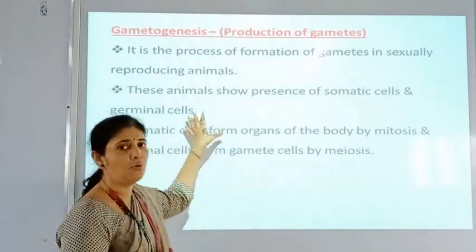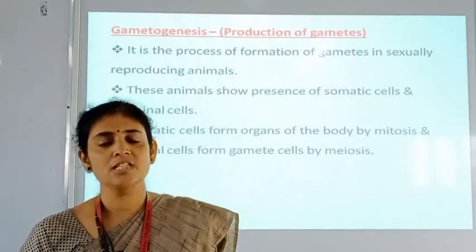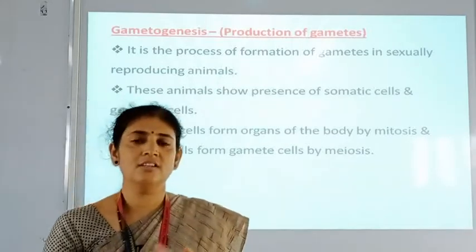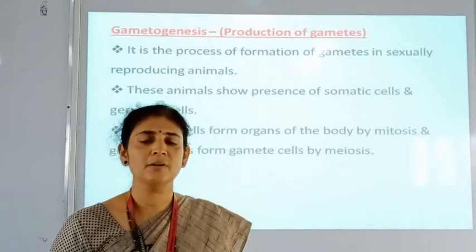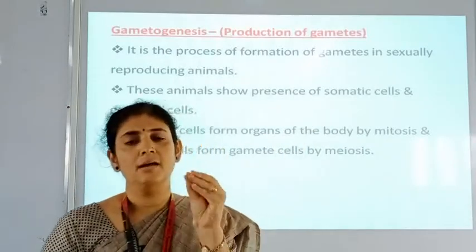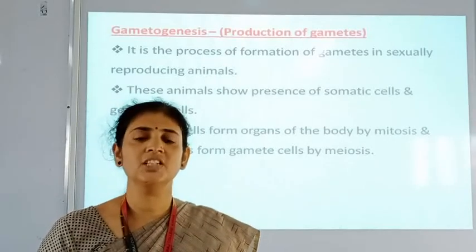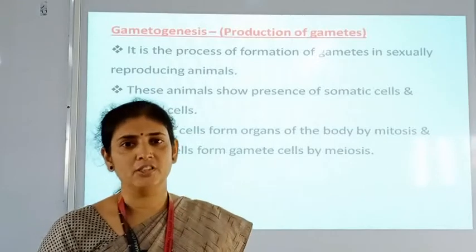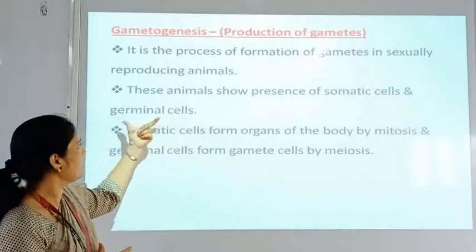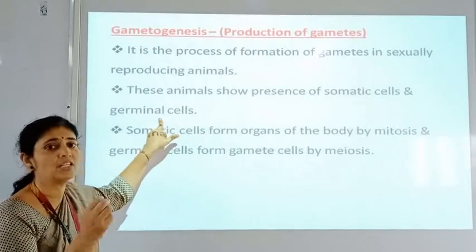As we know, sexually reproducing organisms show two types of cells in their body: first, the somatic cell, and second, the germ cell, also called the reproductive cell. The general body characteristics are developed due to the somatic cells, and the reproductive organs show the presence of sex cells, also called germ cells, which are specially meant for gamete formation. So animals show two types of cells, somatic cells and germ cells, also called germinal cells, reproductive cells or sex cells.